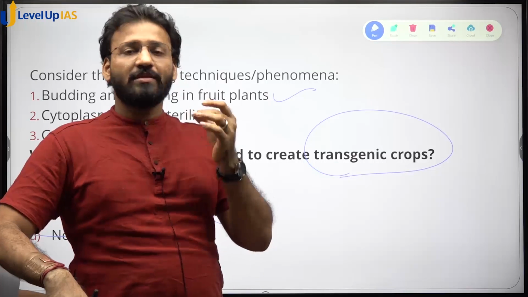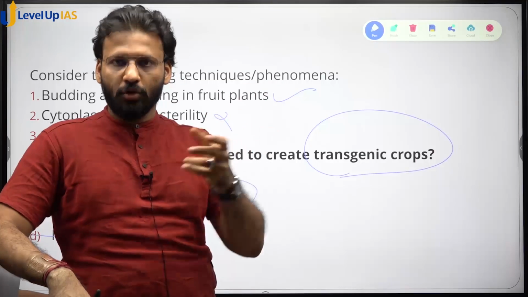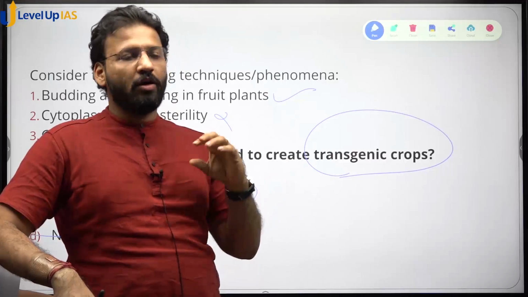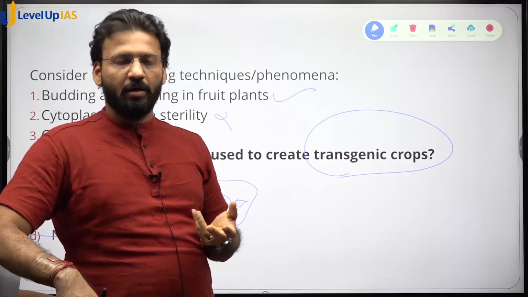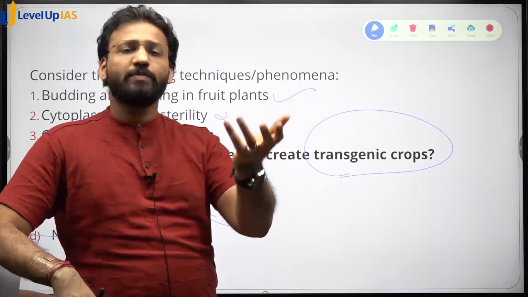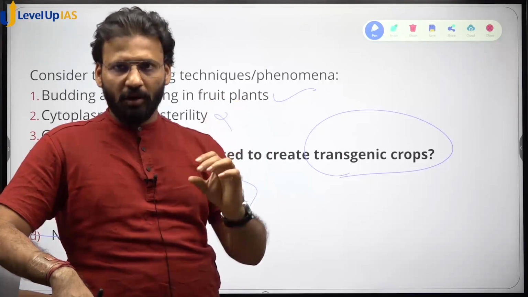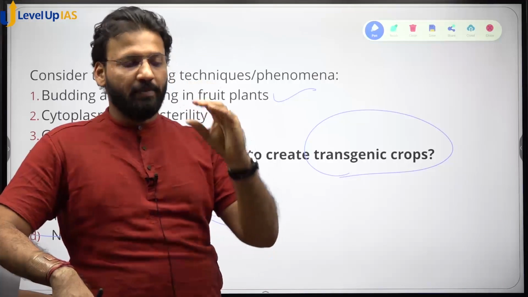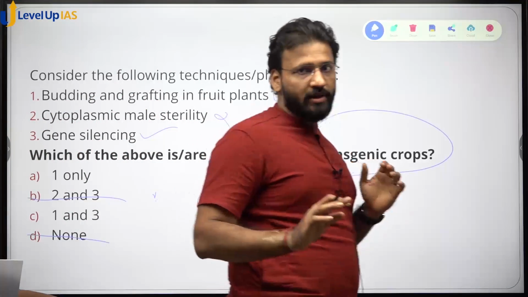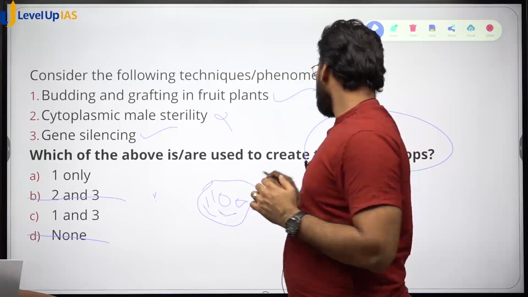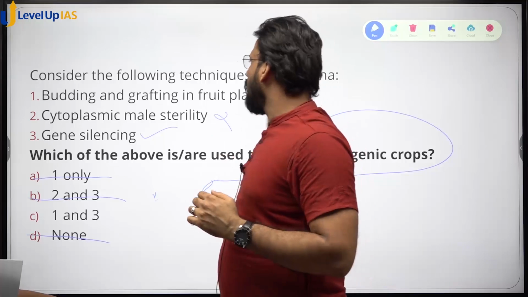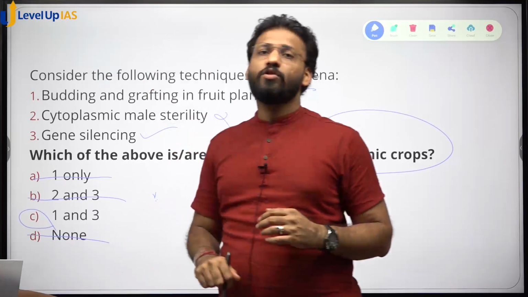Okay, so with certain technologies you can silence the expressions of those genes. So particular characteristics of a plant or animal cannot be produced. For example, because of the certain expression of a certain protein, a plant is becoming more exposed to the diseases. So if you silence that particular gene, then that protein will not be produced. So that plant can be disease resistant or it can be drought resistant. So this gene silencing technology can be used for the production of transgenic crops. So this goes, so 1 and 3. So correct option is option C.